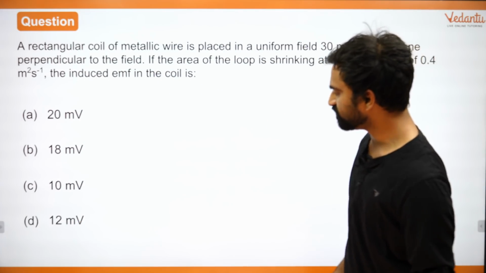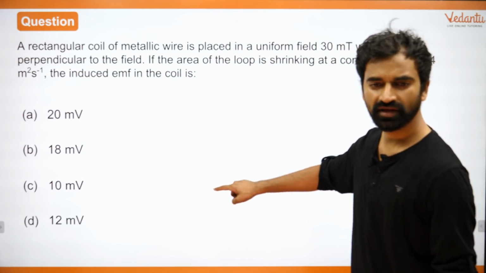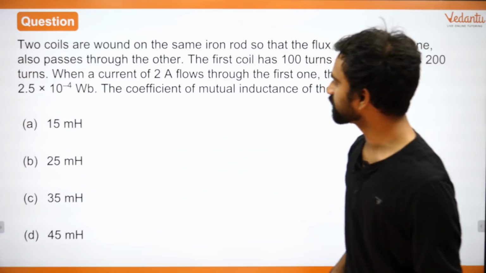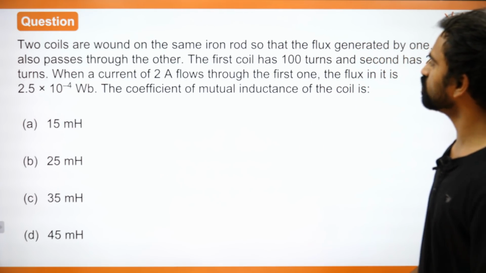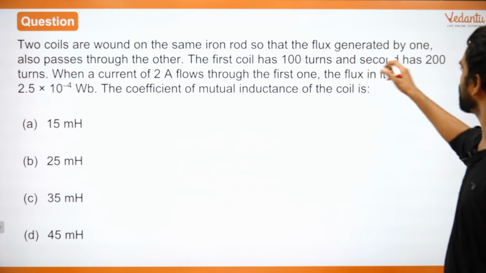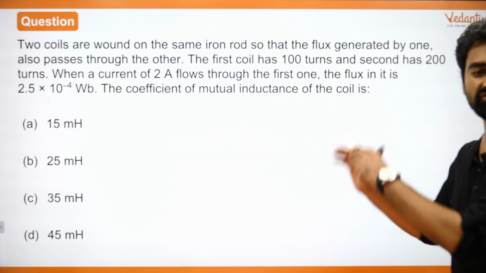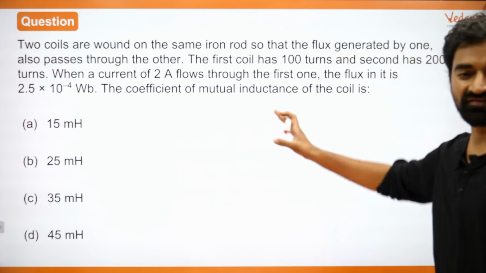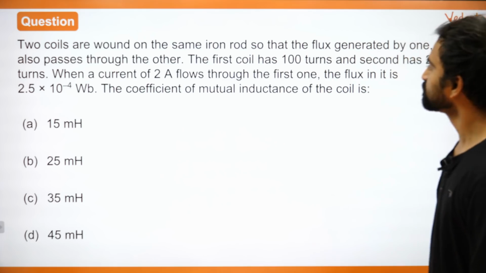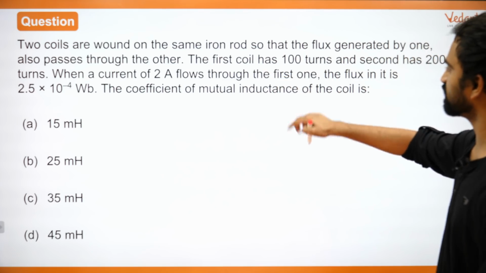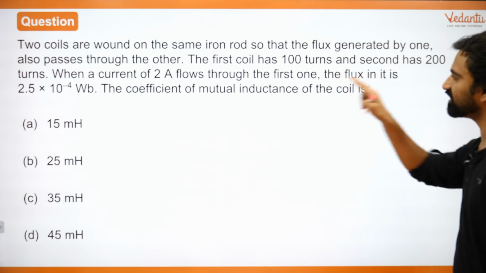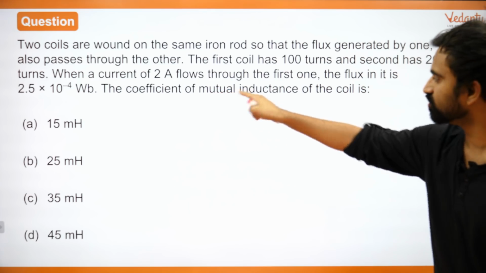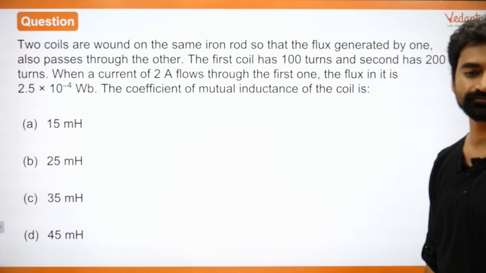We did this question, I believe the answer came out as 12, right? And we did this question also, where a direct formula had to be applied. Okay. Next question. 2 coils are wound on the same iron rod so that the flux generated by one also passes through the other. So this is a question on mutual inductance, right? The first coil has 100 turns, the second coil has 200 turns. 2 ampere current flows through the first one. The flux is also given to you. The coefficient of mutual inductance is what?